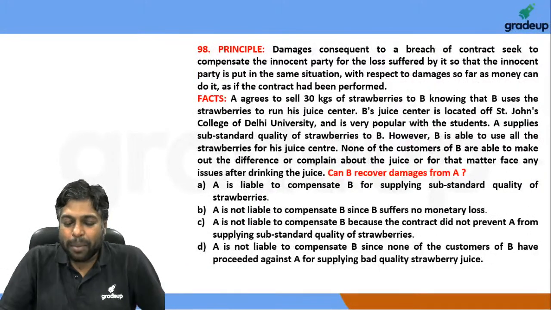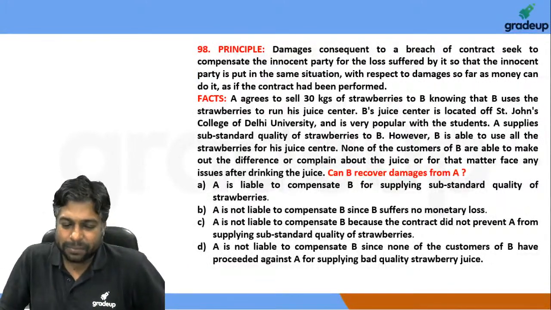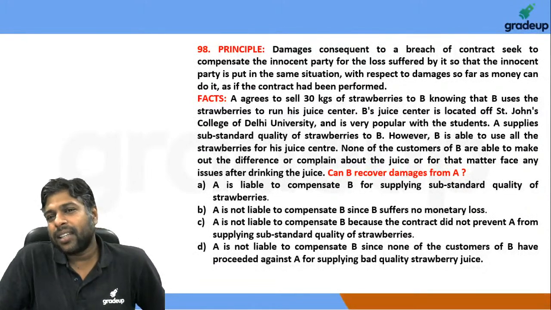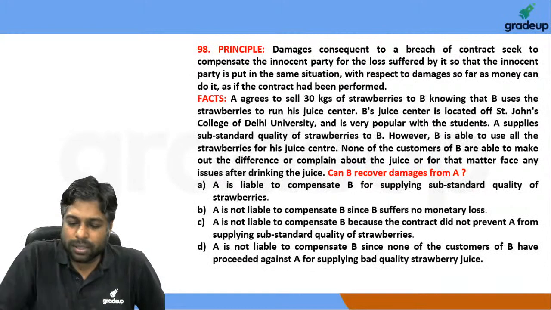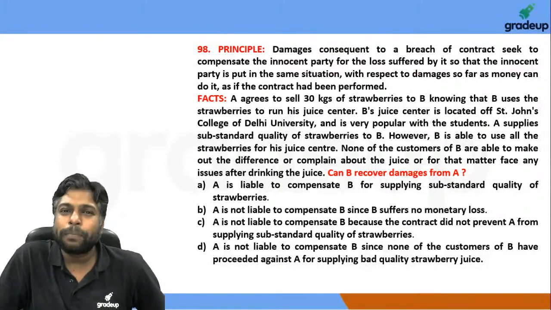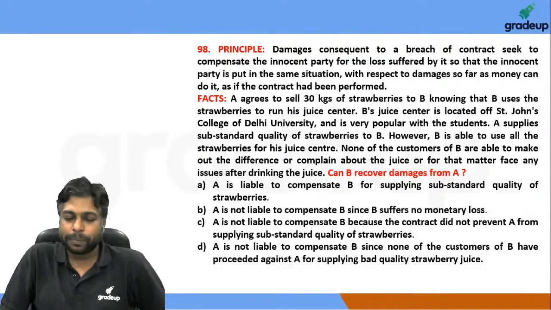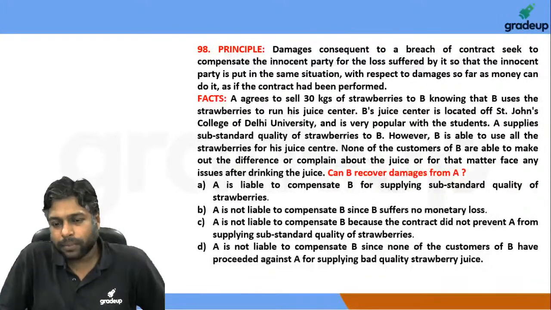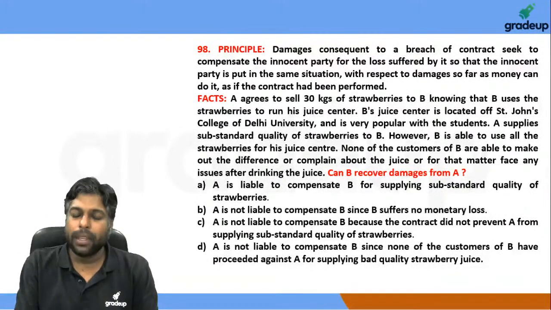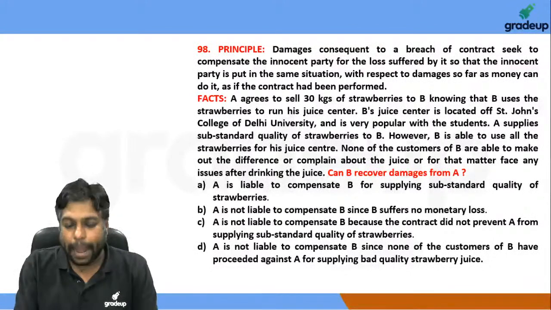Okay, question number 98. A agrees to sell 30 kgs, the principal of a strawberry, and it was a below quality strawberry and some problem like that. But the principal clearly states that it is essential that there must be actual damage, right?